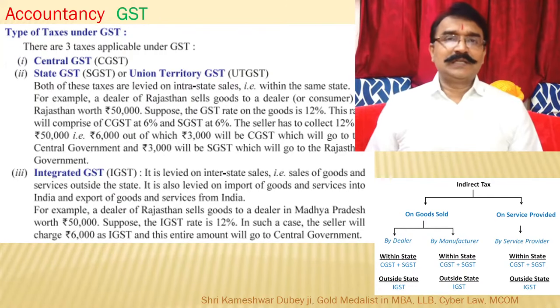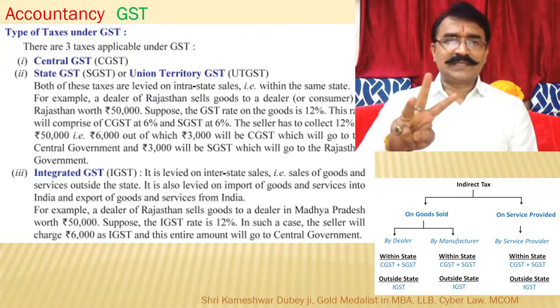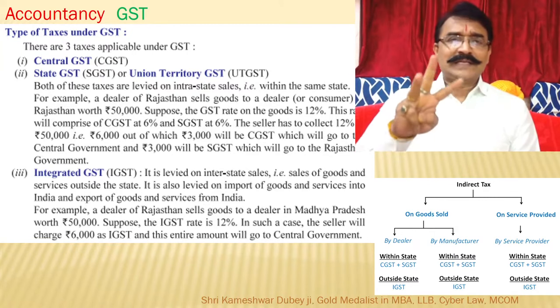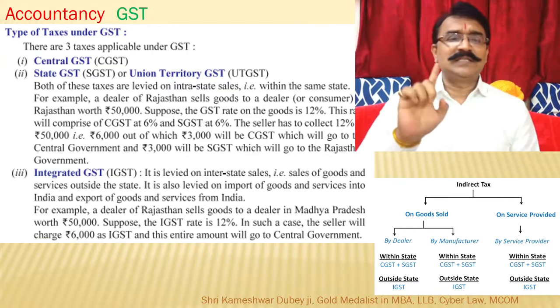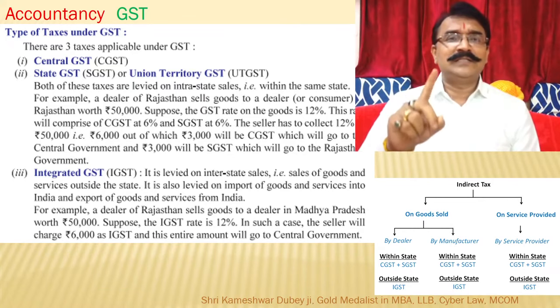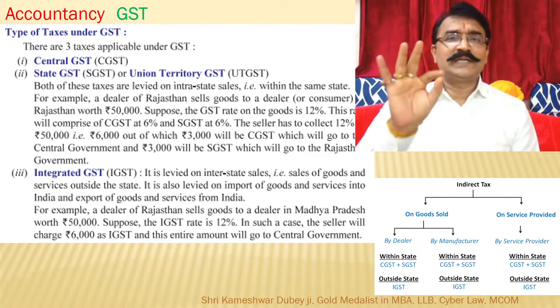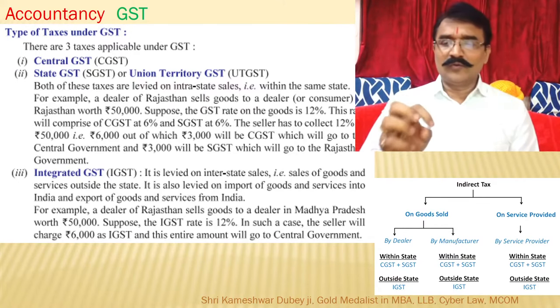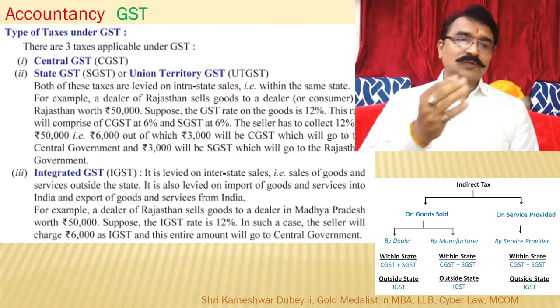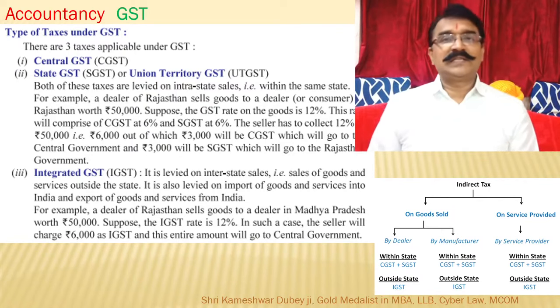Here in GST there are 3 types of taxes. 3 taxes are applicable in GST. Number 1 is CGST. CGST means Central GST, Central Goods and Services Tax. This revenue goes to the central government. So GST we will understand in SGST itself.